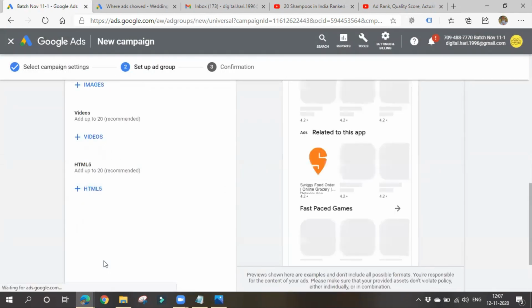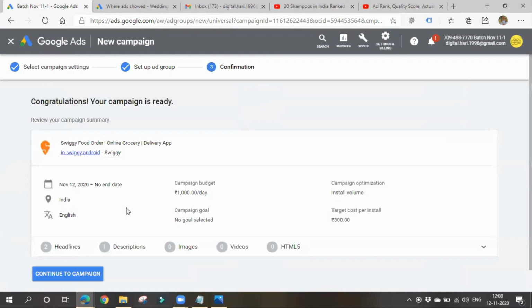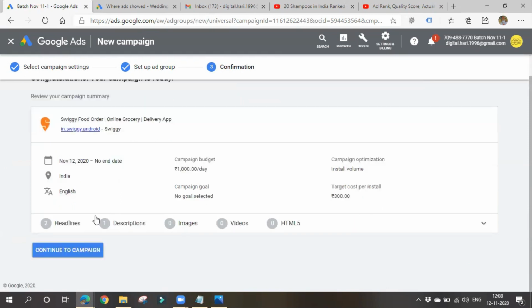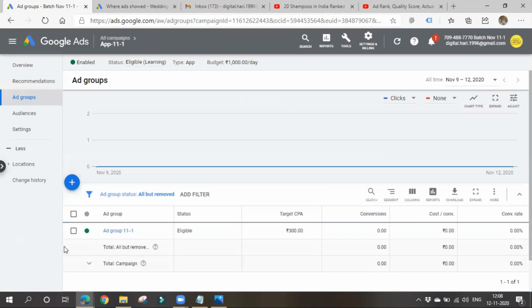You can again create multiple ads. I think no need. It is also creating an ad by taking all your details from Swiggy, right? No need, I think. So like this, we can create mobile app campaigns also. If we have a mobile app and want to promote it on search network, on other websites, on YouTube channels, and also Play Store, you can go for these mobile app campaigns. We'll be using a cost per install bidding strategy. Any doubts, you can ask me. That's about today's class.